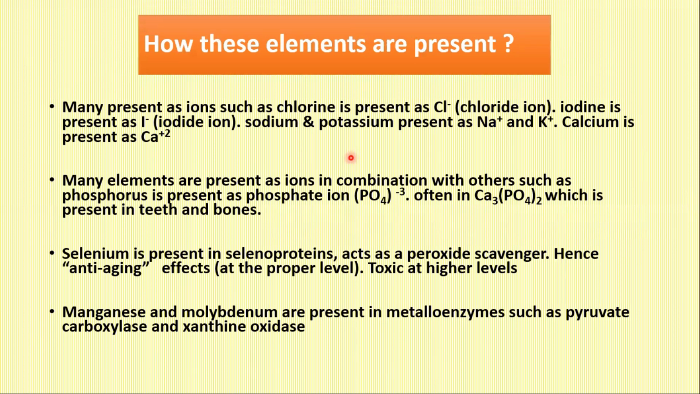Selenium is present in selenoproteins and acts as a peroxide scavenger. Manganese and molybdenum are present in metalloenzymes such as pyruvate carboxylase and xanthine oxidase. Iron, we know, is present in hemoglobin, and so on.